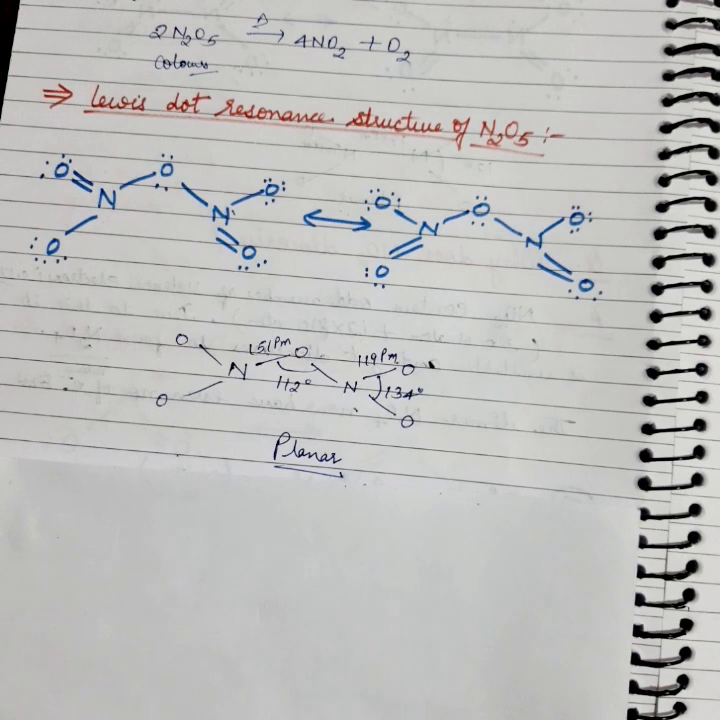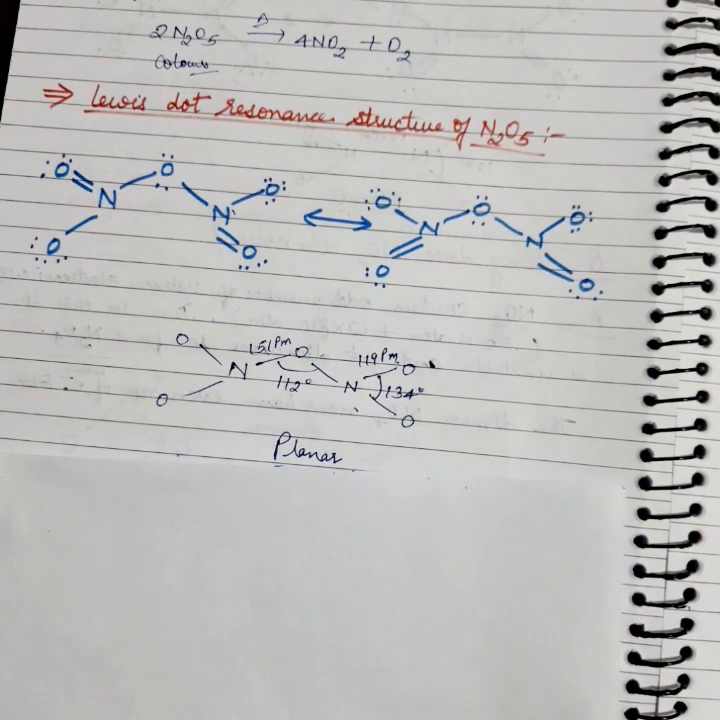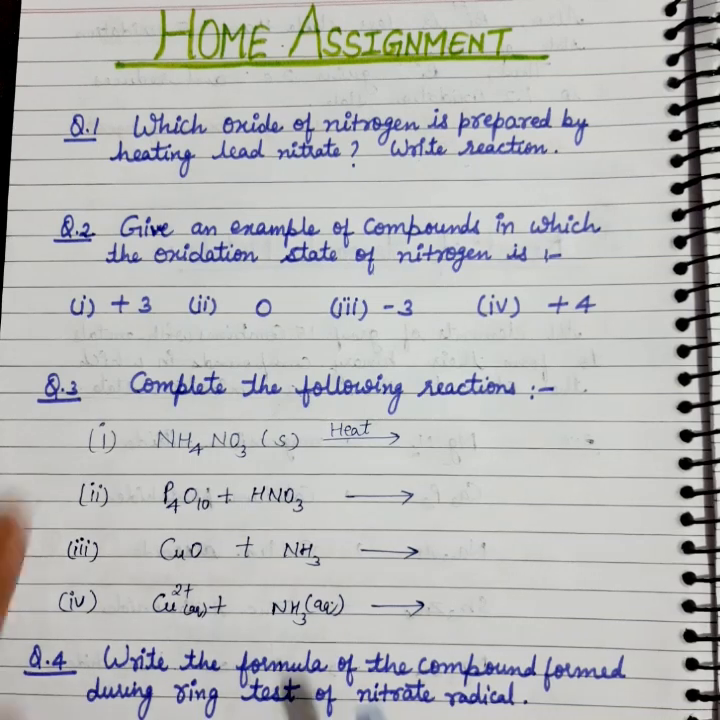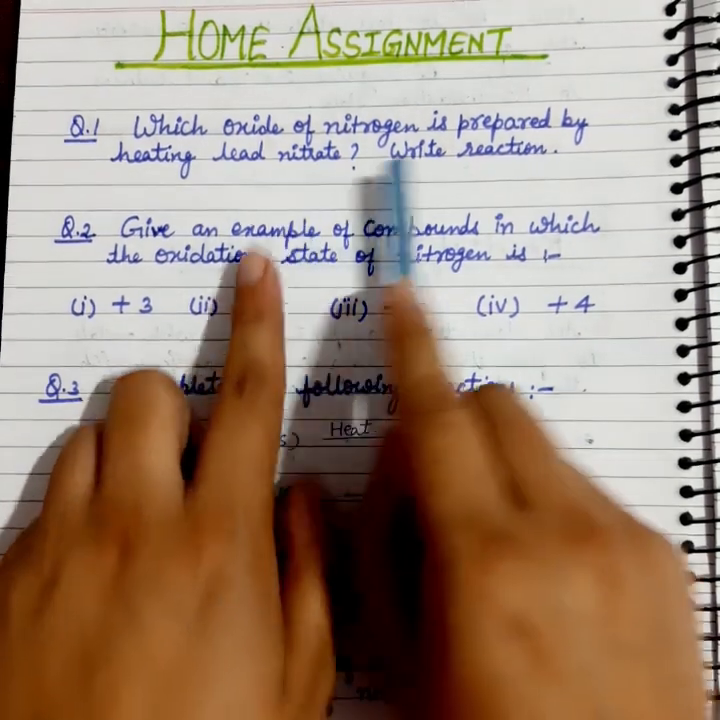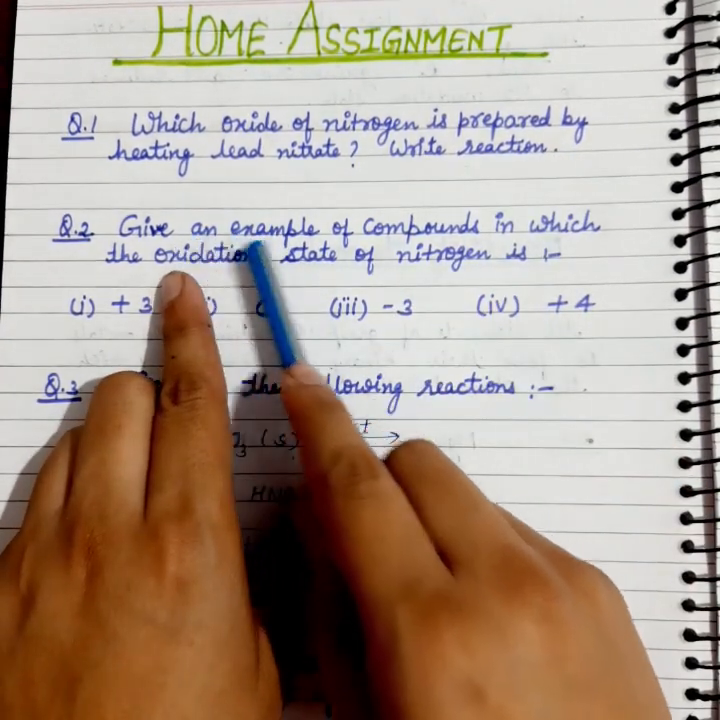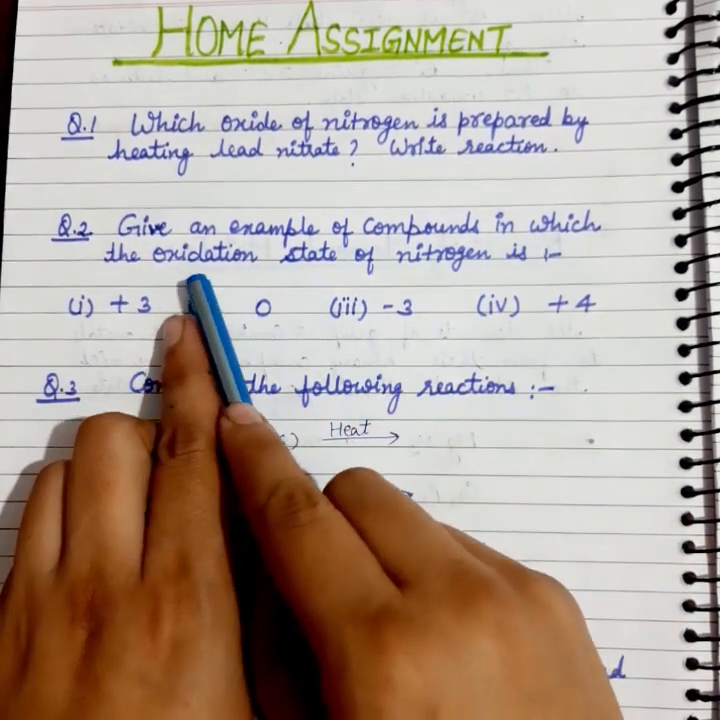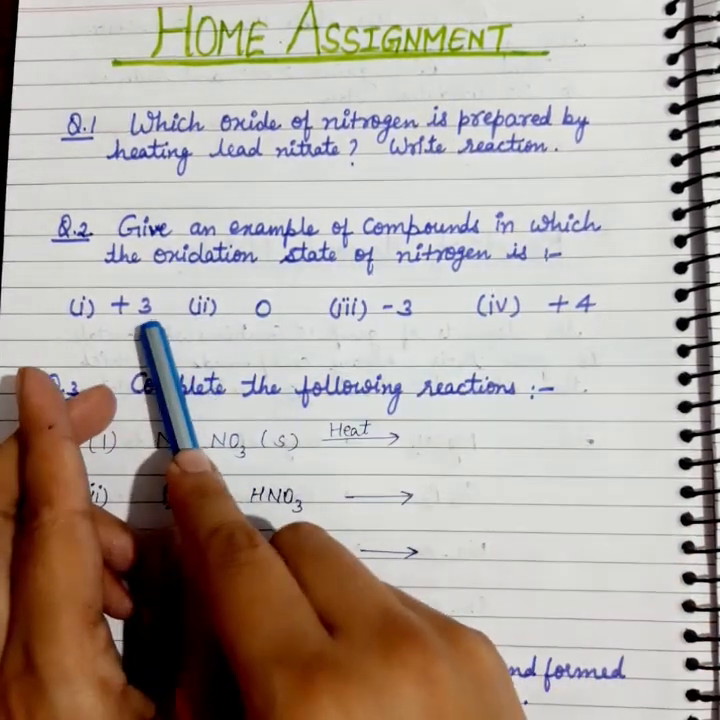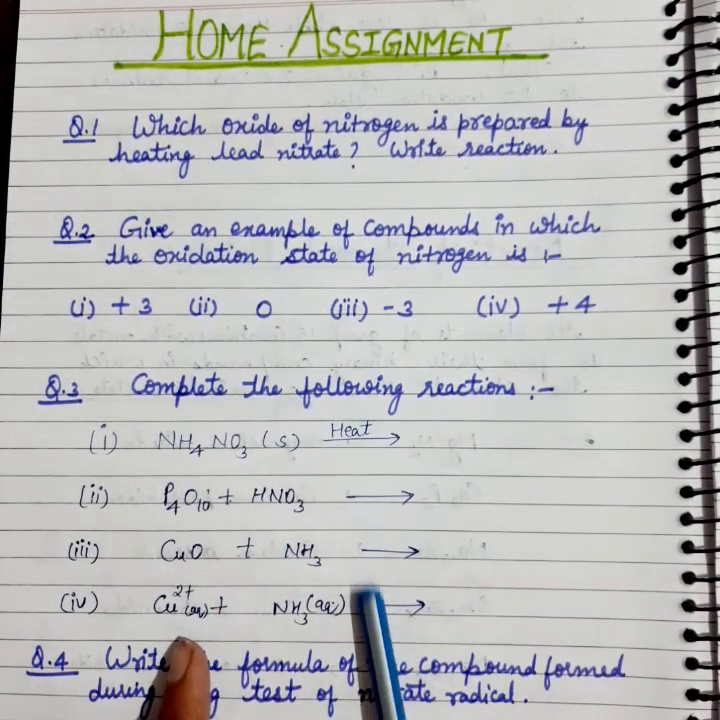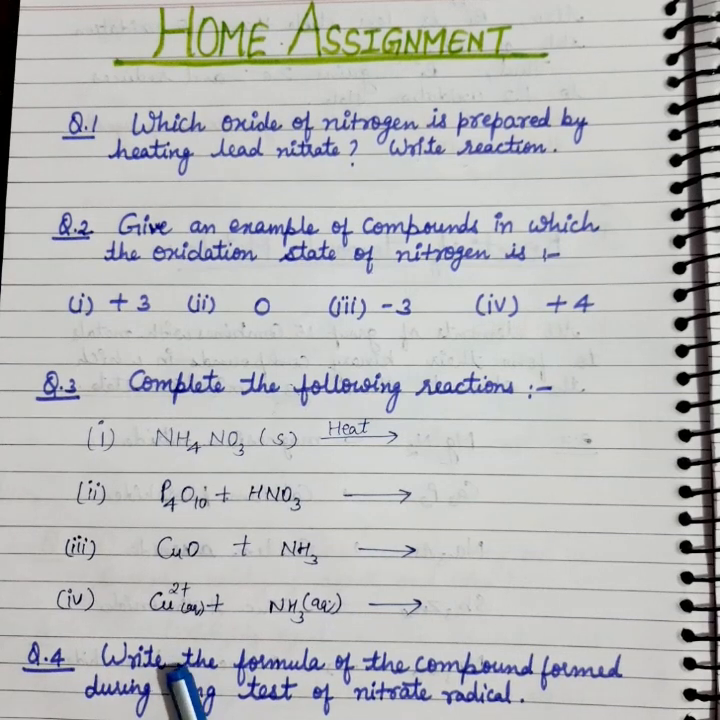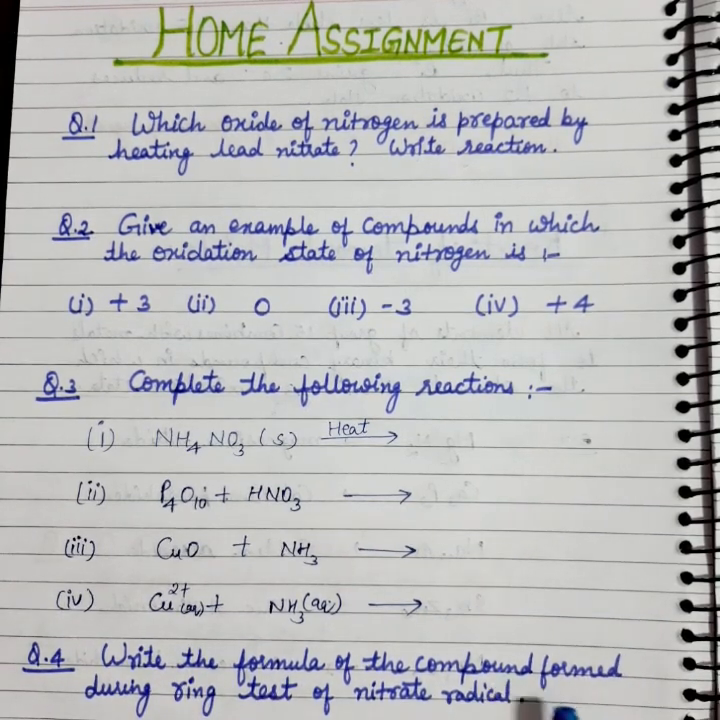Now I have some questions for you as a home assignment, so do these questions and we will meet in our next video with our next topics. So here it is. Question number one is, which oxide of nitrogen is prepared by heating lead nitrate? Give reaction. Second, give an example of compounds in which the oxidation state of nitrogen is +3, 0, -3, +4. Complete the following reactions. And the last one is, write the formula of the compound formed during ring test of nitrate radical.